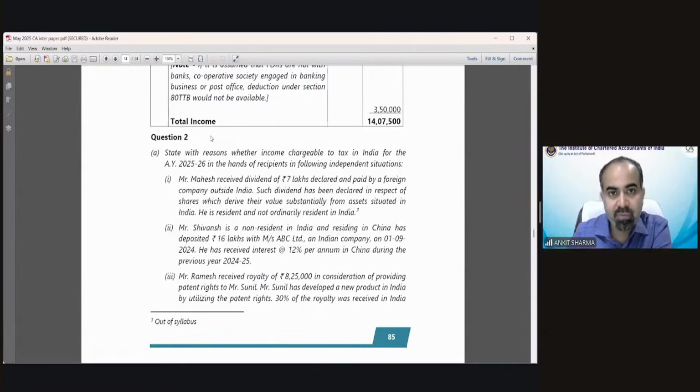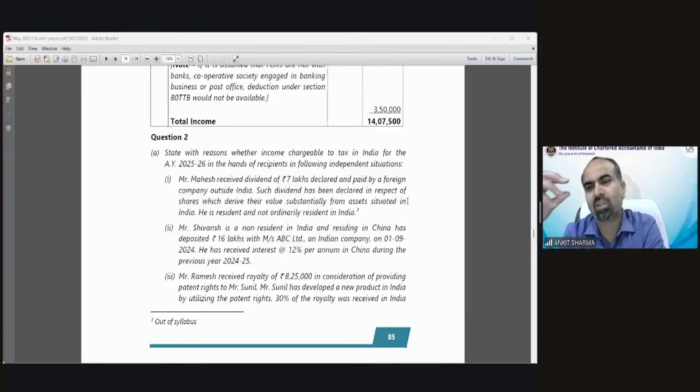Mr. Mahesh received dividend of 7 lakh declared and paid by a foreign company outside India. Such dividend has been declared in respect of shares which derive their value substantially from the asset situated in India. He is resident and not ordinary resident in India. So please read this point number 1 carefully and let me know whether this should be taxable in the hands of Mr. Mahesh or not, and with a short reason.